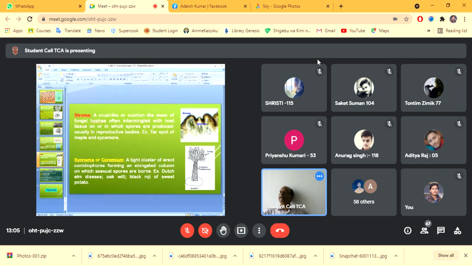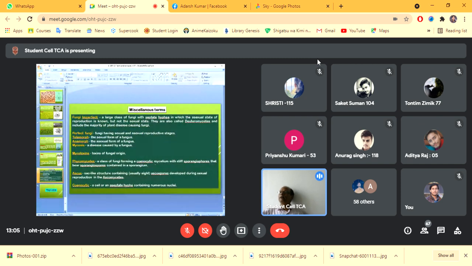Then synnema or coremium, it is a tight cluster of erect conidiophores forming an elongated column on which asexual spores are borne, as in the case of Dutch elm disease or oak wilt or black rot of sweet potato. In the case of those fungi, this type of structure, that is synnema or coremium, has been formed.